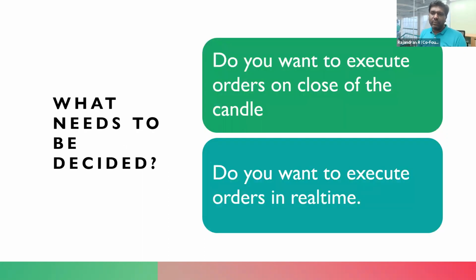And coming back to the point here, what needs to be decided? First of all, you need to know when you want to execute. When signals are coming in, let's say you have some buy-sell signal, when do you want to transmit those orders: at the close of the candle, or do you want to execute the orders in real time? Both are possible with AlgoMojo.